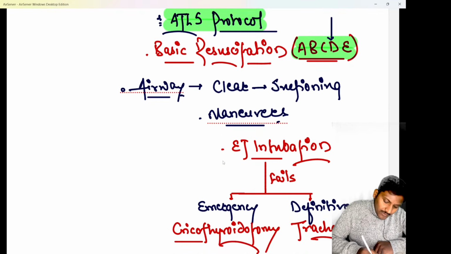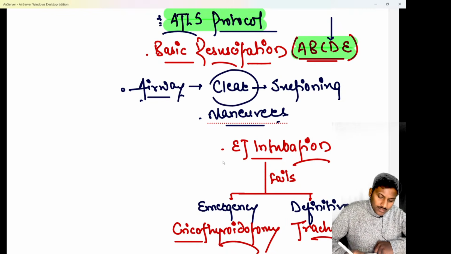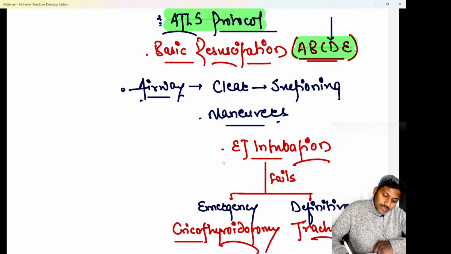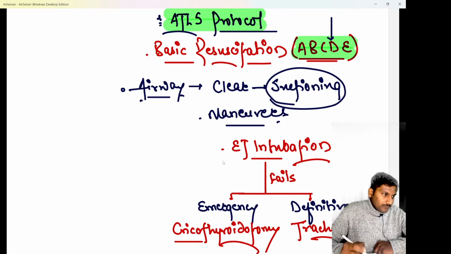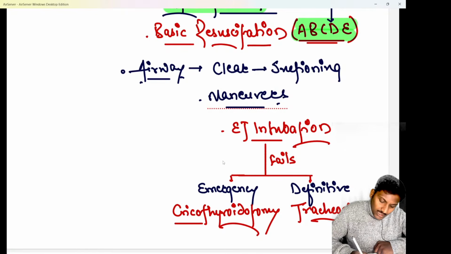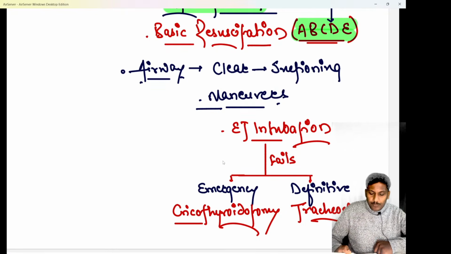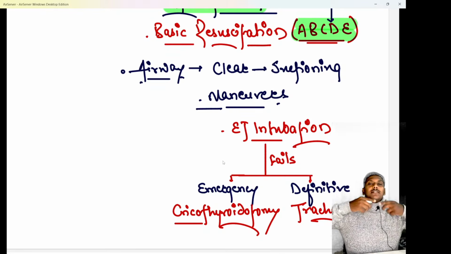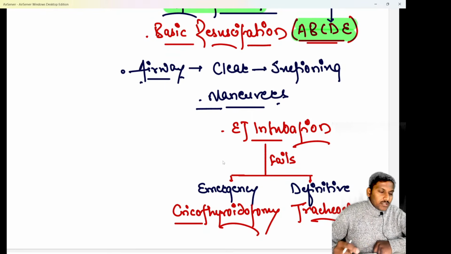Do remember, whenever the patient's airway is compromised, the first step that we do is always clear the airway. If there is any obstruction, you have to clear that first. Second, do suctioning of the airway. There may be secretions in the airway causing a blockage due to aspiration, so you have to suction the airway. Even after that, if it doesn't open up, then perform some maneuvers. One is the head tilt and chin lift maneuver, or the second is the jaw thrust maneuver.